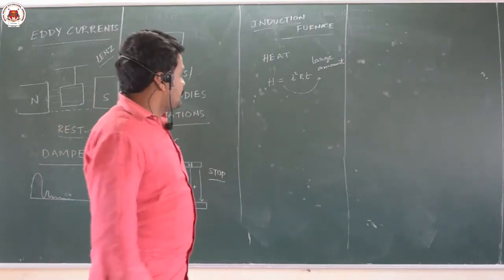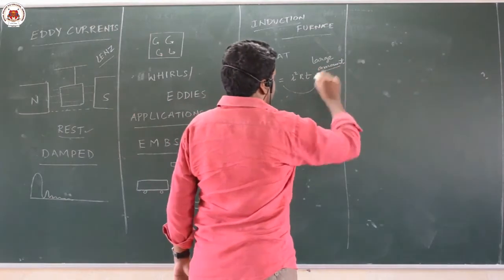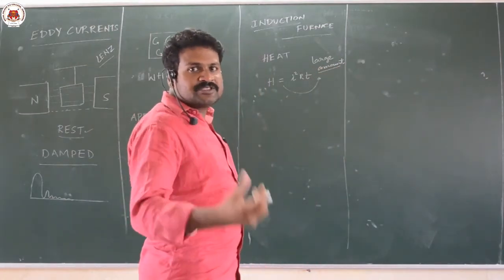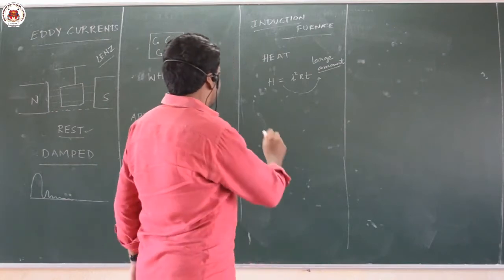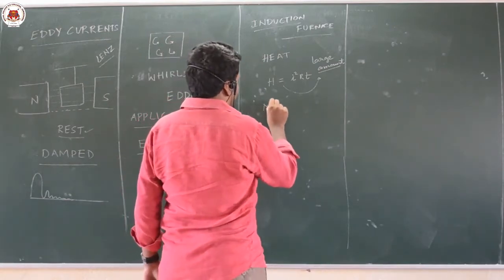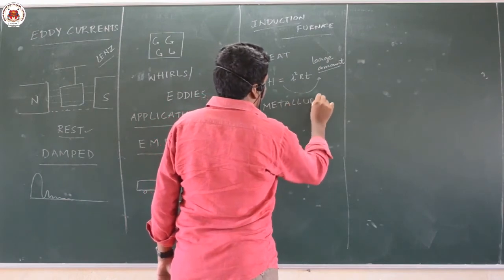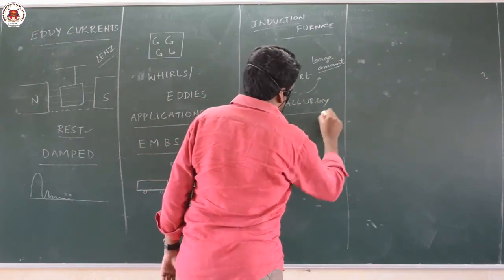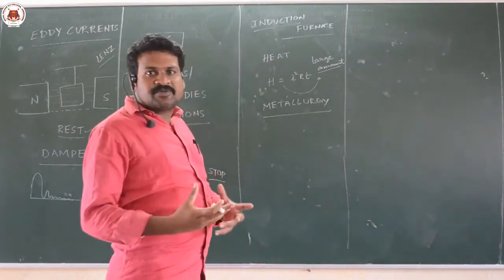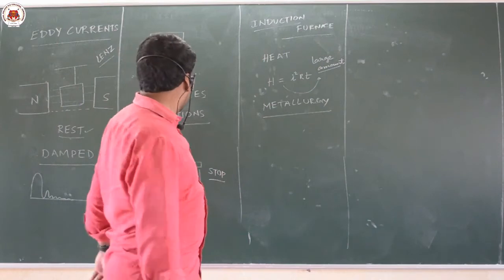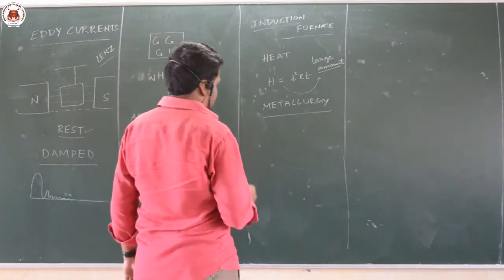So a large amount of current is generated, and a large amount of heat is produced. That is why in metallurgy, in order to melt iron, they will use induction furnaces.